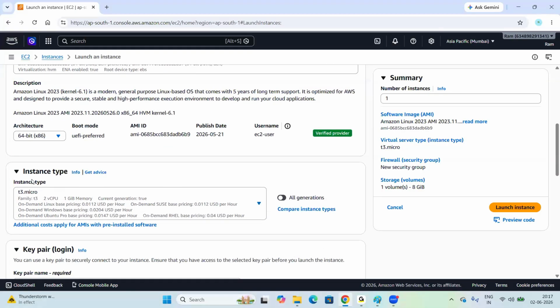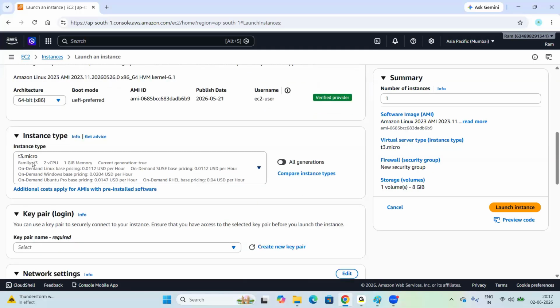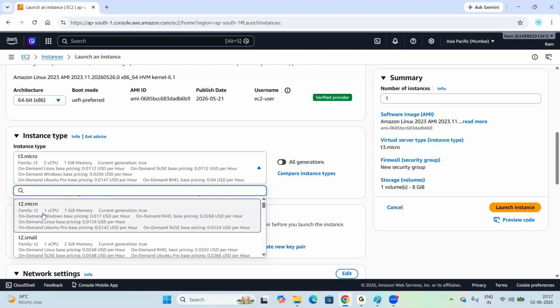Now, once we select this, look at my screen, everyone. Scroll down here. Instance type, server type. So we need to choose the instance type here. By default, they are giving T3 micro. T3 micro has 2 virtual CPUs, 1 GB RAM, right? Now if you want to change this, look at here. T2 Nano has 1 CPU and 0.5 GB memory, half GB, very minimal configuration. T2 Micro has 1 CPU, 1 GB RAM. T2 Micro is free.